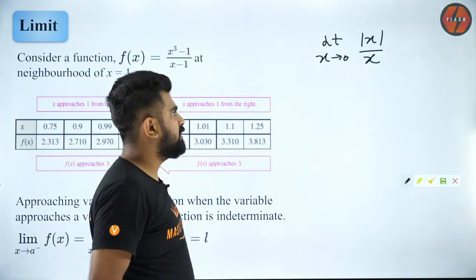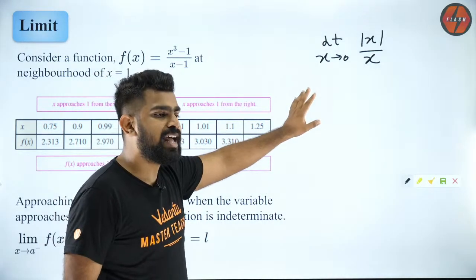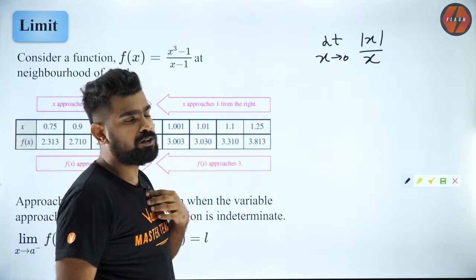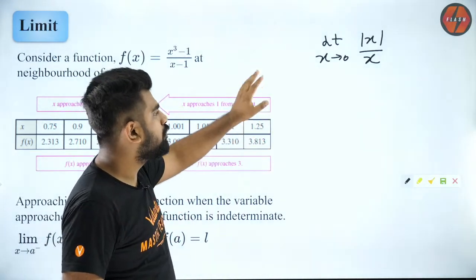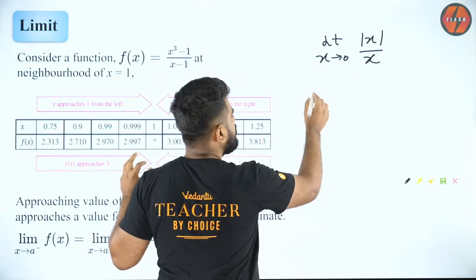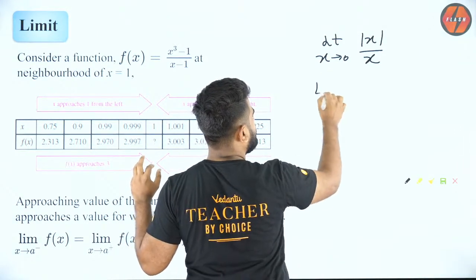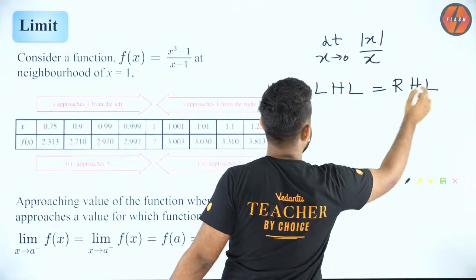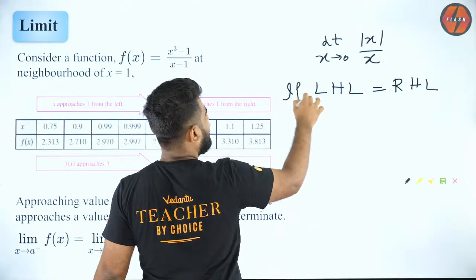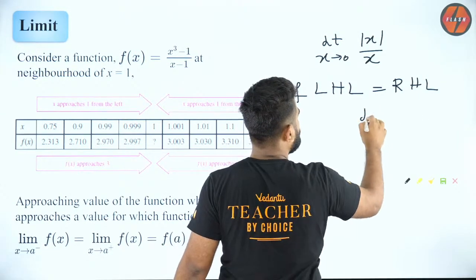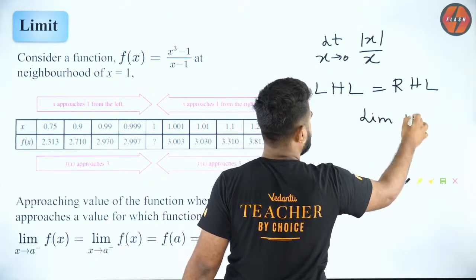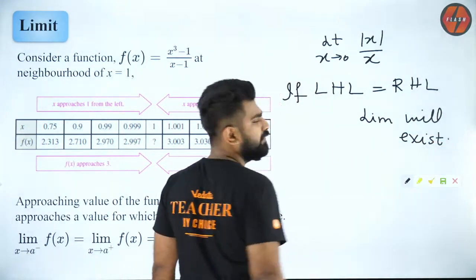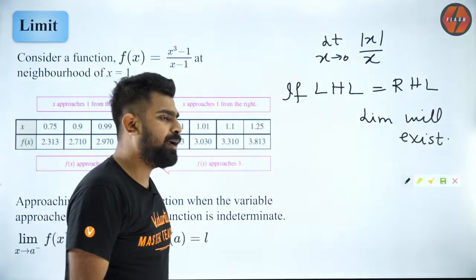Exactly, Achyut. Yes. So guys, now I'll try to explain this question. Please listen carefully. Everybody, don't spam the chat. So this is the question. Now, like I said, if limit exists, my left hand limit should be equal to my right hand limit. Only if LHL is equal to RHL, you say that limit will exist. Everybody understood that? Okay, perfect.